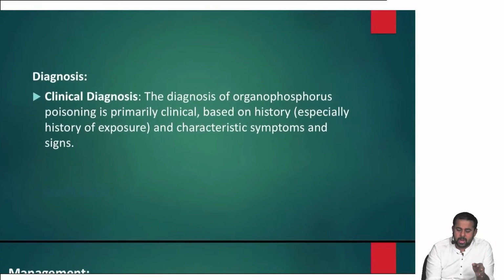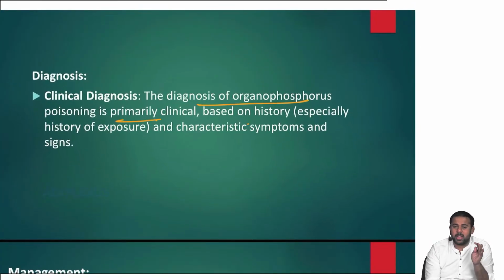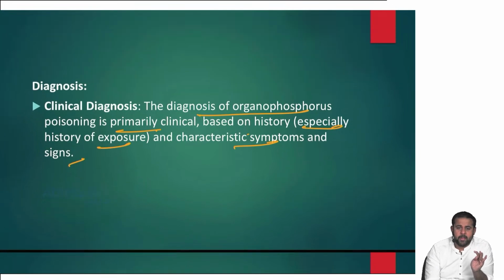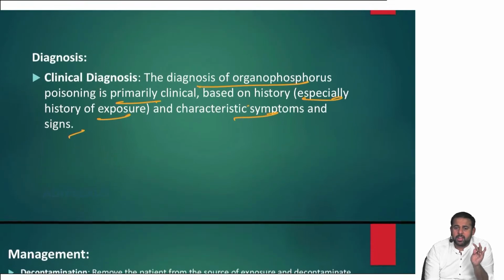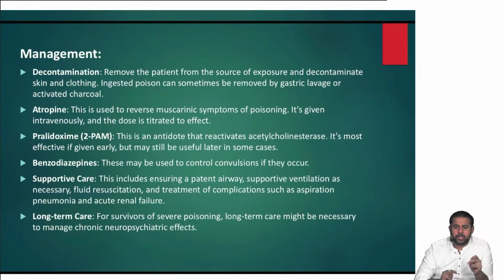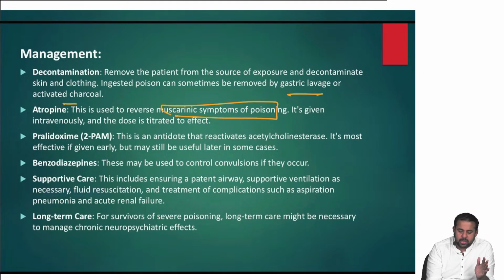The diagnosis is clinical, based on history, especially history of exposure and characteristic symptoms and signs. So this is very important. Then coming to the management: decontamination. Remove the patient from the source of exposure and decontaminate skin and clothing. Ingested poisoning can sometimes be removed by gastric lavage or activated charcoal, and atropine is used to reverse the muscarinic symptoms of poisoning. It's given IV.